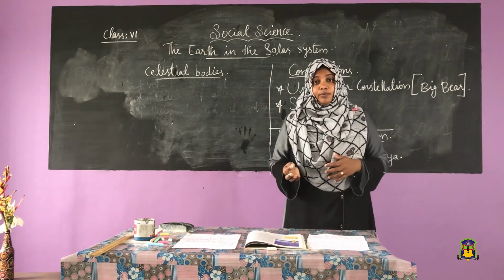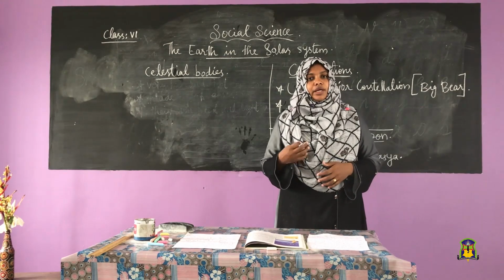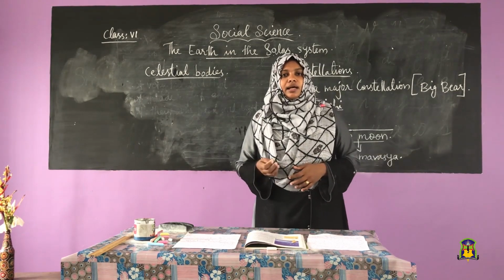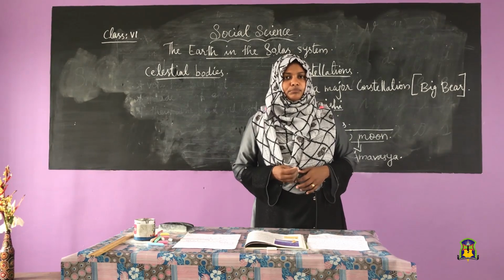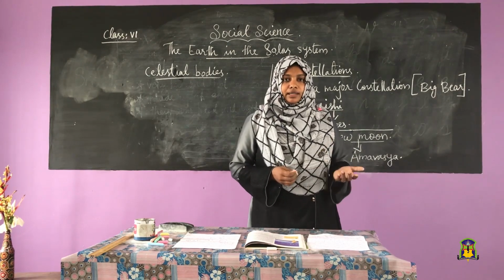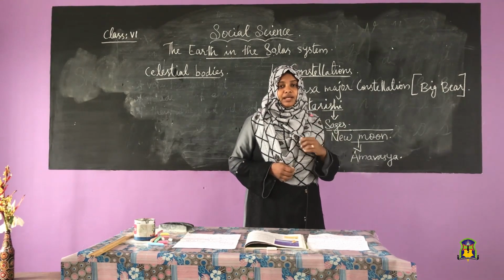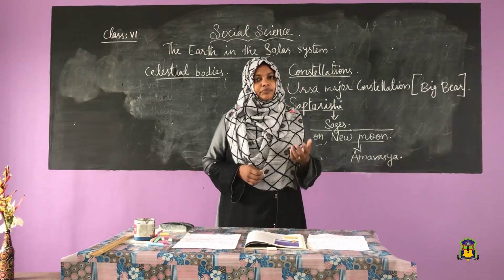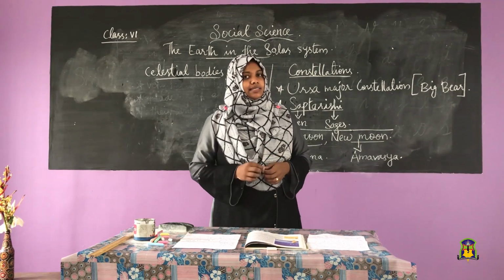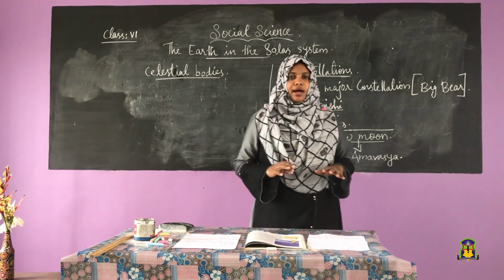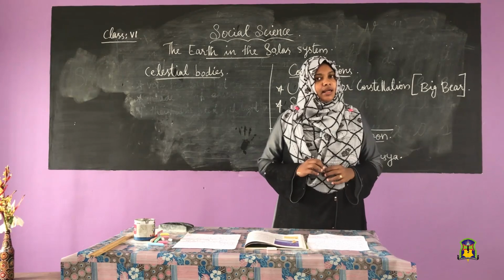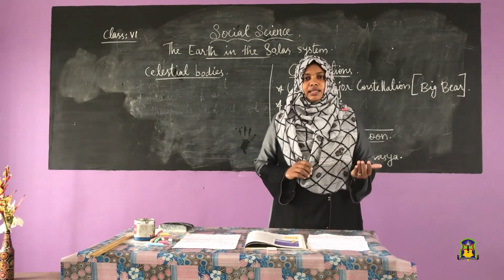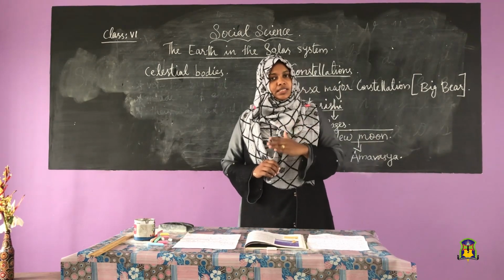Some other celestial bodies do not have their own heat and light, for example, planets. They get the light from the stars. So what are planets? Planets are celestial bodies which do not have their own heat and light, and they get the light from the stars.